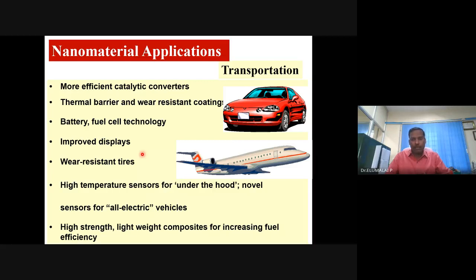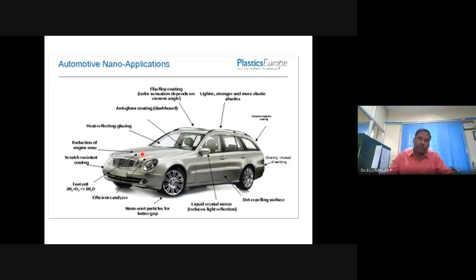Better strength materials with the use of polymers and carbon nanotubes, nanomaterials, lightweight, much improved strength for transportation.